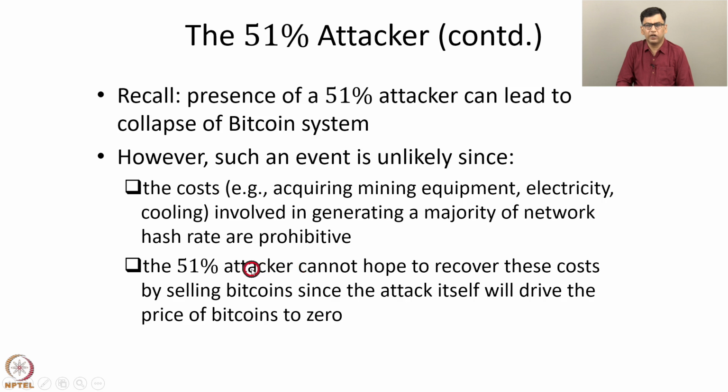So even though the attacker mines blocks and gains the block subsidy in them and keeps on gaining bitcoins, the attacker cannot hope to recover these huge costs that have been invested because the attack itself will drive the price of bitcoins to zero. So these are the reasons that this event is unlikely. The first reason is that the cost is huge, and the second reason is that there are no incentives to launch this attack because it will only result in a loss to the attacker. So for these reasons, such an attack is unlikely.